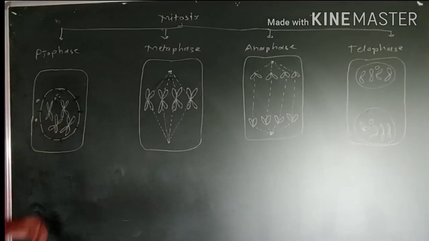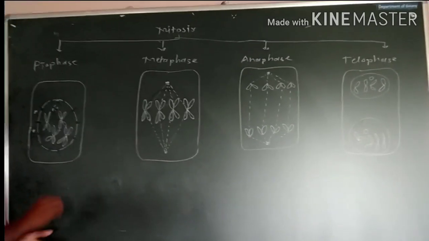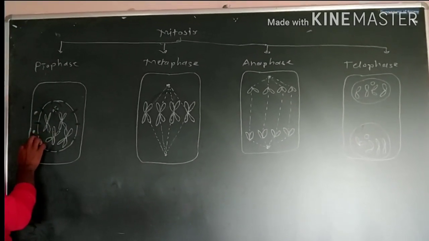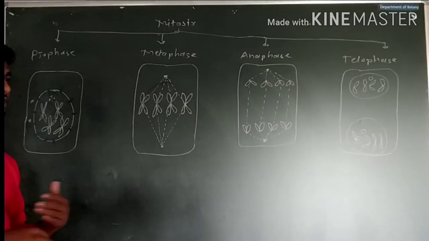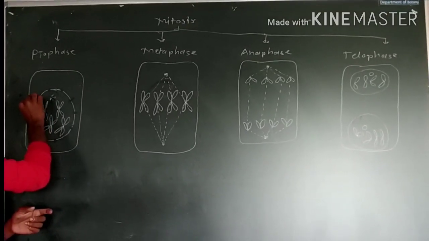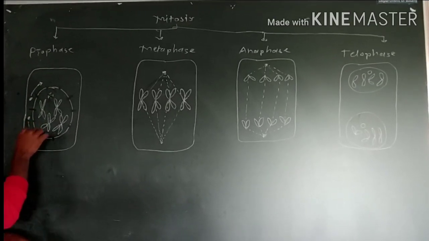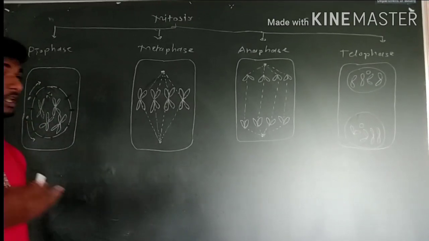Out of these, the nuclear membrane and nucleolus disappear, and the centrosomes, which form centrioles, get transferred to the two sides, one going to this side and another to this side, and form the spindle fibers.